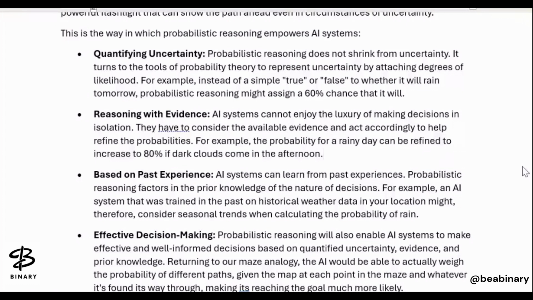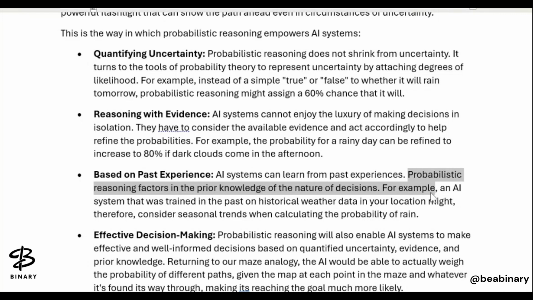Then based on past experience, if something has happened in the past, it can happen again now, so the probability with a new change can be more here. So an AI system can learn from past experience. The probabilistic reasoning factor or degree basically depends on how frequently it has happened in the past, right? So probabilistic reasoning factors in the prior knowledge of the nature of a decision.